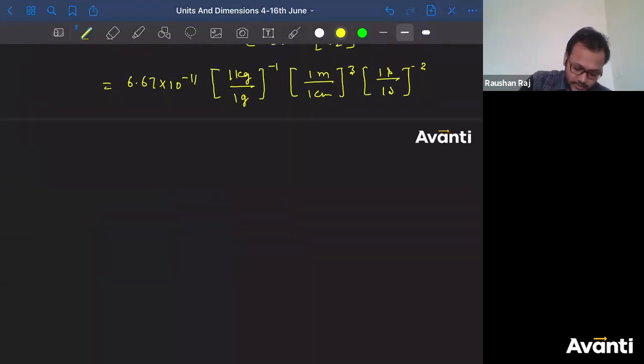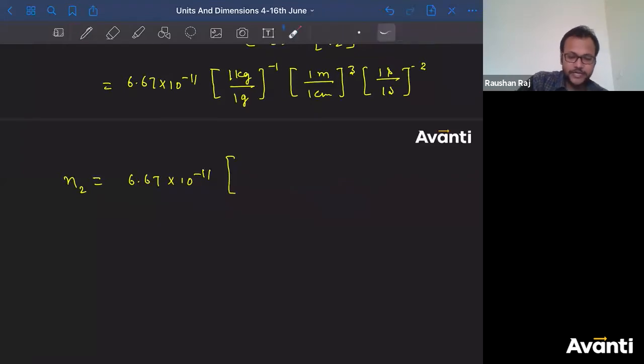So I can write N2 is equal to 6.67 into 10 to the power minus 11. Now I can see, you can convert kg into gram or gram into kg, it doesn't matter. If you convert kg into gram, gram gets cancelled, you get the numerical value. Or when you convert this gram into kg, kg will get cancelled, you get the numerical value. So it doesn't matter, किसमें convert कर रहे हो.